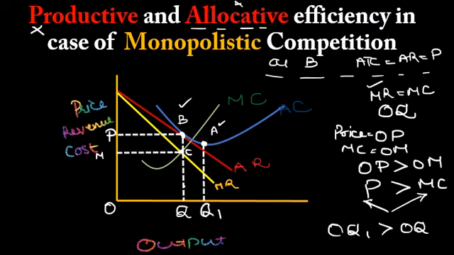This particular difference is called the excess capacity. It means not only is the firm allocating inefficiently, but it is also in a position of excess capacity. There are too many firms producing insufficient output for people. So what we can conclude is that in case of monopolistic competition, there is neither productive nor allocative efficiency.